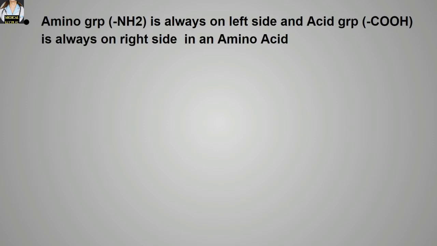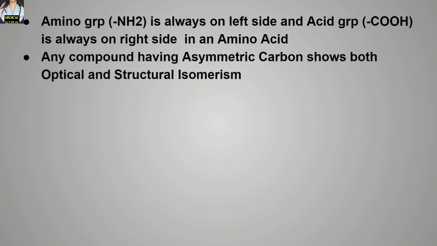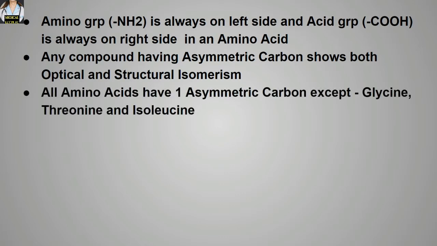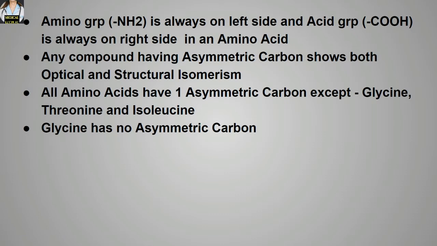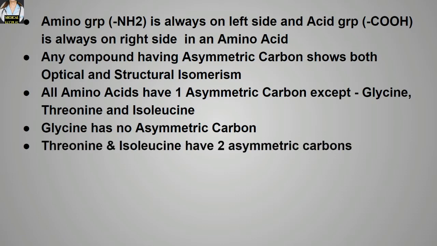First of all, the amino group, that means the NH2, is always on the left side, and the acid group, that means the COOH group, is always on the right side in an amino acid. Any compound having asymmetric carbon shows both optical and structural isomerism. All amino acids have one asymmetric carbon except glycine, threonine and isoleucine. Glycine has no asymmetric carbon, while threonine and isoleucine have two asymmetric carbons.